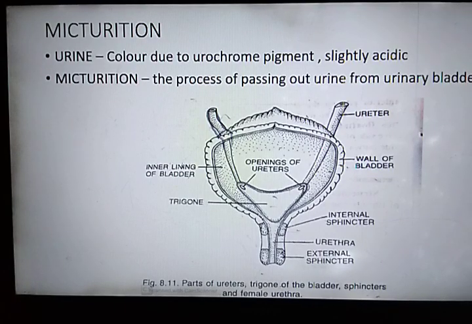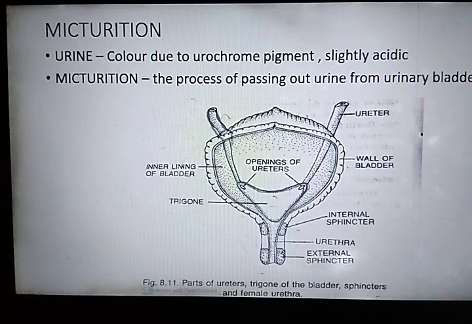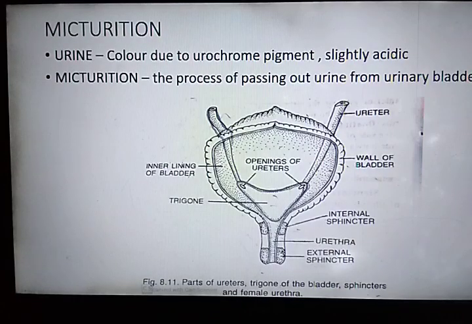Now first of all, let's study about urine. So what is urine? The fluid and dissolved waste substances excreted by the kidneys constitute the urine. An adult human being normally passes about 1 to 1.8 liters of urine in 24 hours.